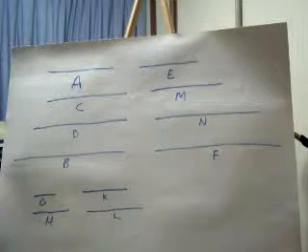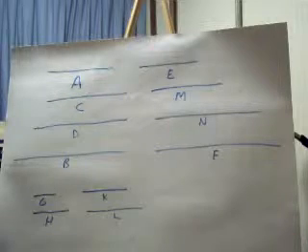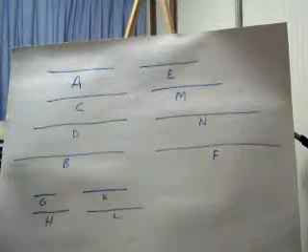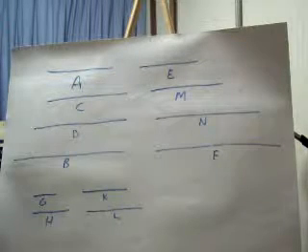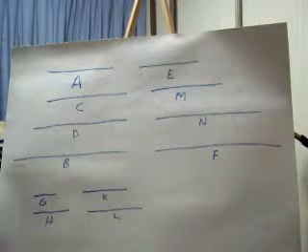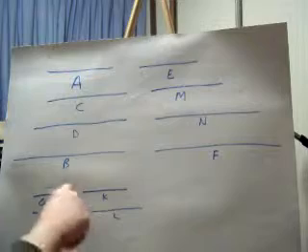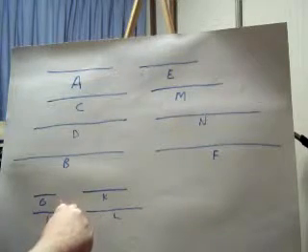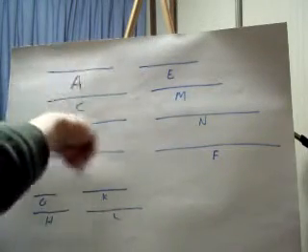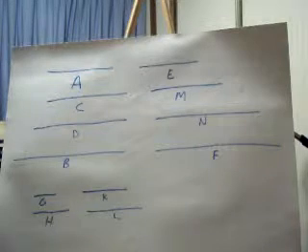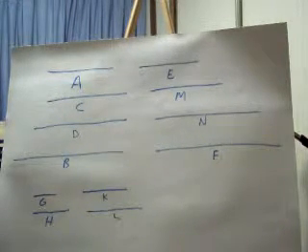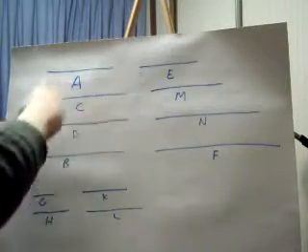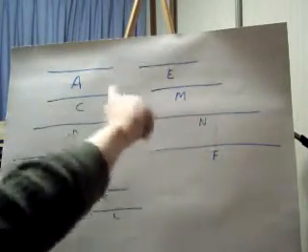Therefore, G, H, K, and L are in the same ratio with E, M, N, and F. This is by Euclid Book 7, definition number 20. But G, H, K, and L are in the same ratio as A, C, D, and B. Therefore, A, C, D, and B are also in the same ratio as E, M, N, and F. So these are in the same ratio as these.